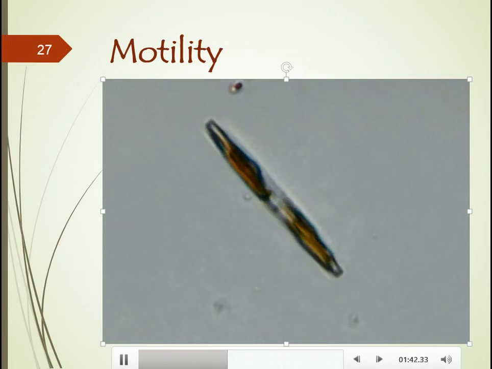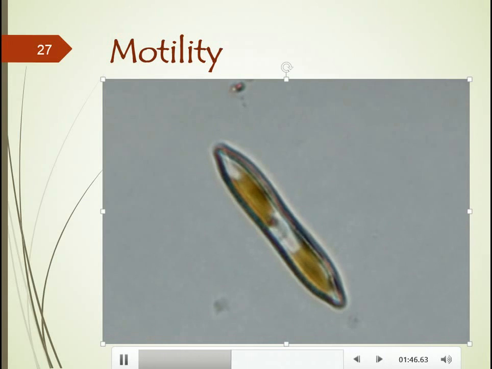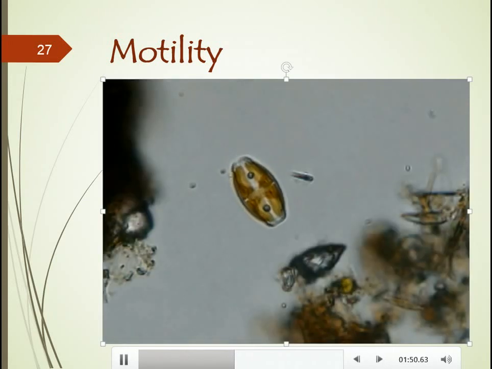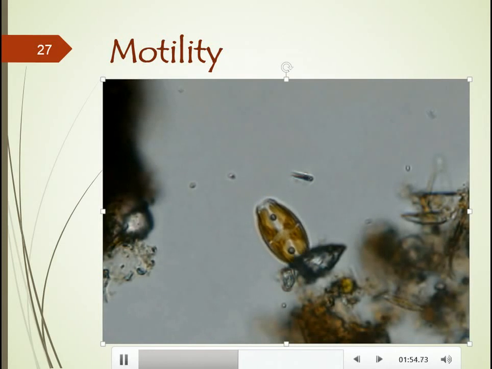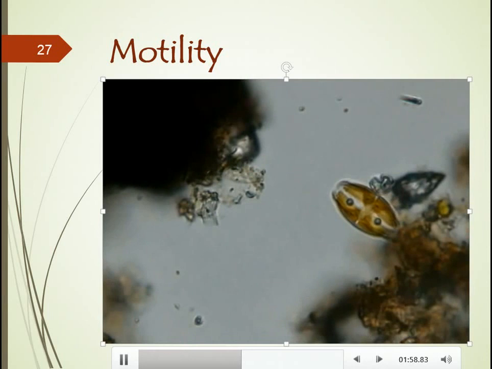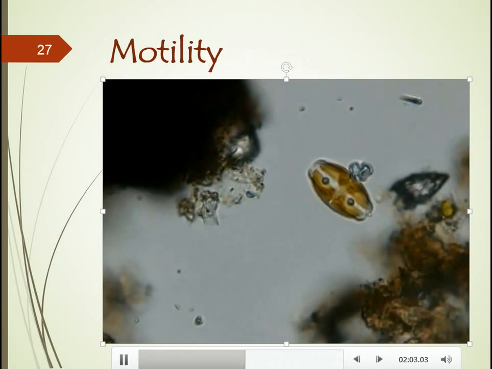This is a diatom that tends to rotate around. One end is quite flat, and then as it turns around, you can see the true width of the organism. They tend to be very, very geometric. Here's a second type of diatom. It goes in one direction, and then it can back up and go in the opposite direction, showing that they're not only able to move in one direction.